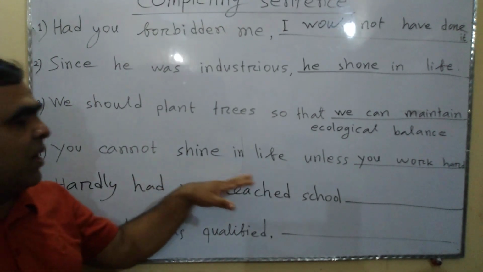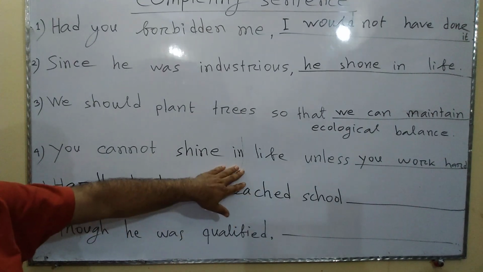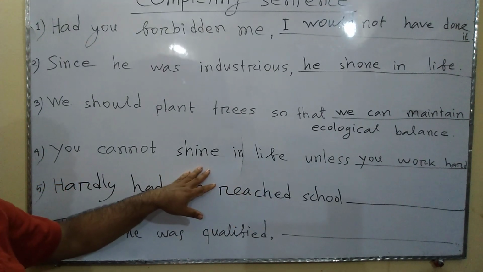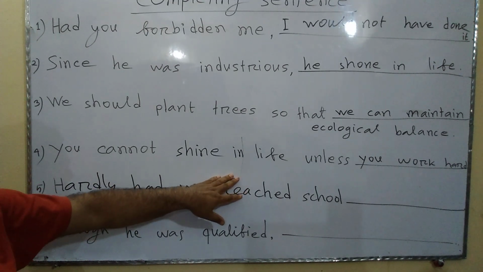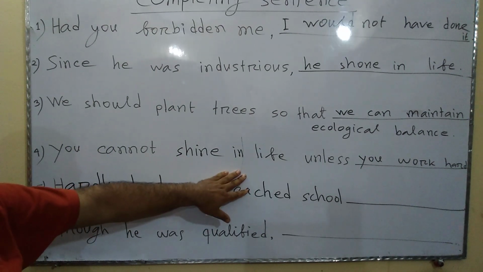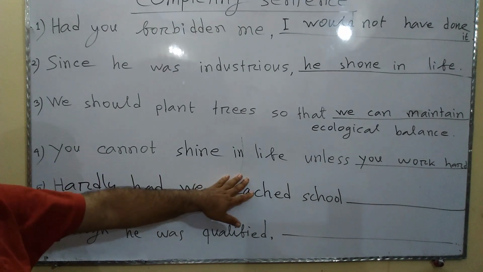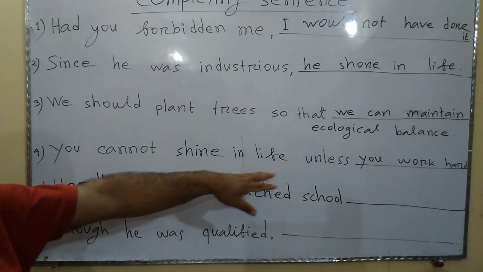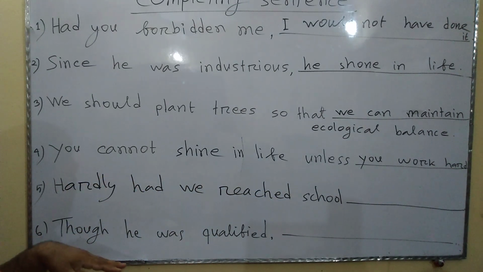Again, if you are asked to change this sentence into a compound sentence, you have to use the conjunction or to make it compound. In that case, you have to write: work hard or you cannot shine in life. Once again, work hard or you cannot shine in life.